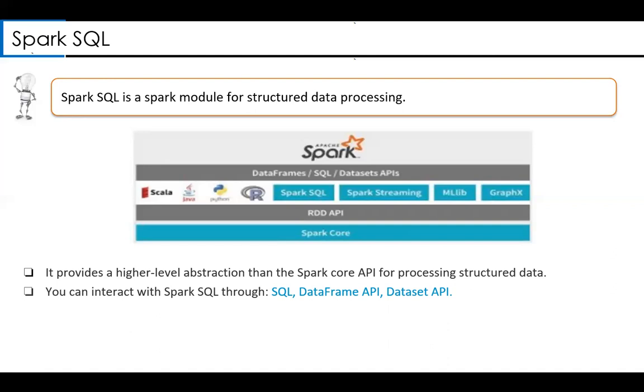You can interact with Spark SQL. This point is very important. You can interact with the Spark SQL module in three ways. You can write a normal SQL query. You can make use of the data frame API. You can make use of the dataset API as well. So to interact with Spark SQL, there are three ways: one is using SQL, another is using the data frame API, and another is using the dataset API. Through these you can interact with Spark SQL and analyze the data.